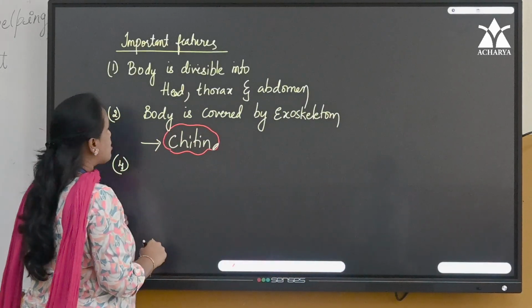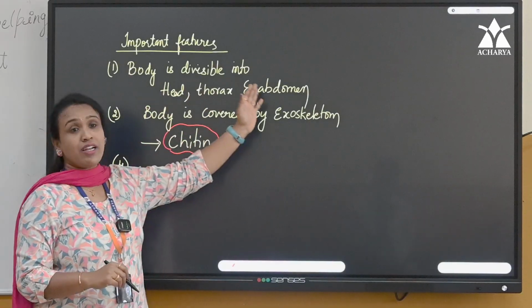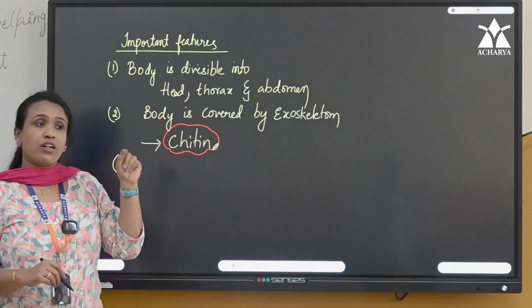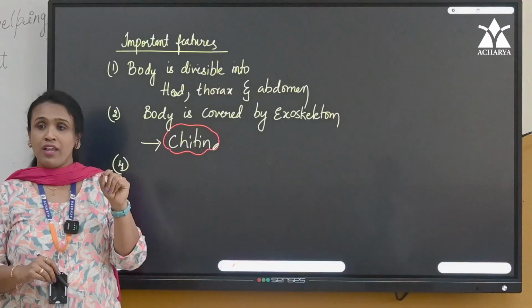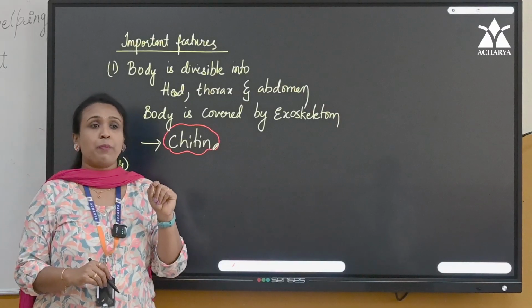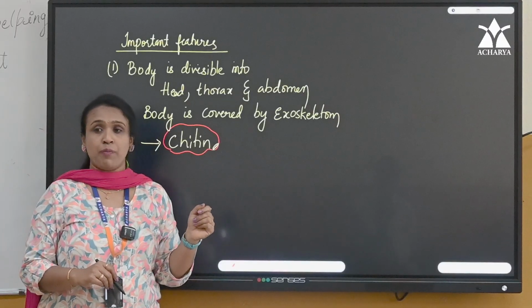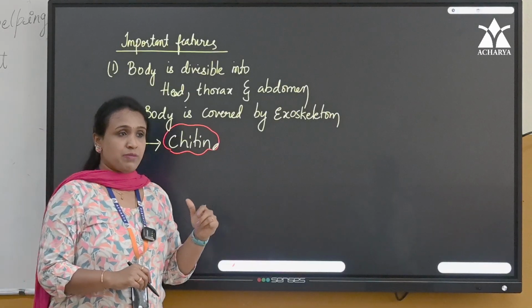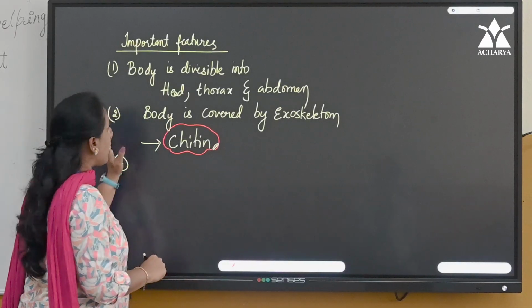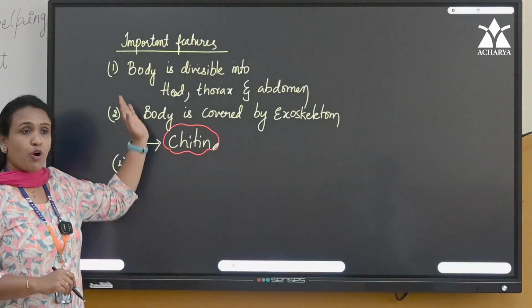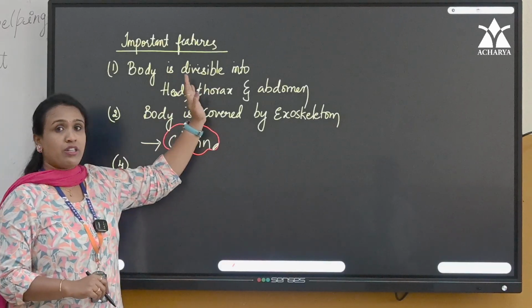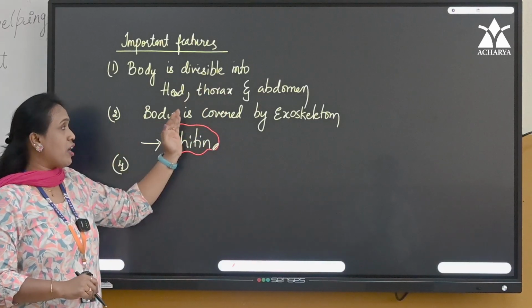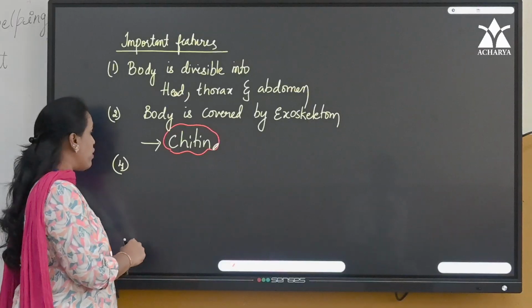Fine. So next, coming to the head, thorax and abdomen. Each part is protected by exoskeleton, we call them chitin plates. If we take the example of a cockroach, they have exoskeleton plates made up of chitin. So the external feature is clear, children. Body is divisible into head, thorax and abdomen, and the body is covered by an exoskeleton made up of chitin.